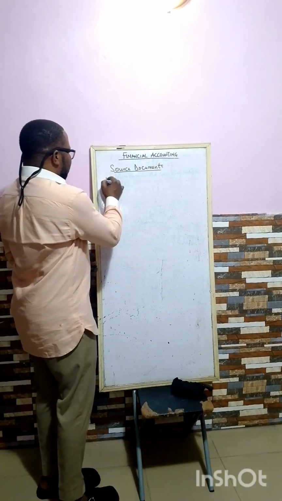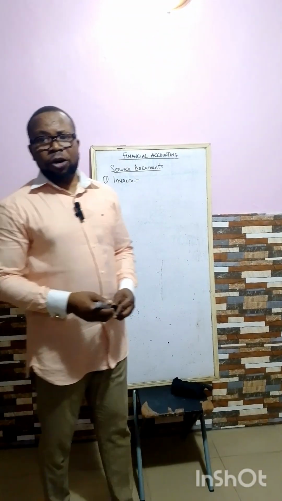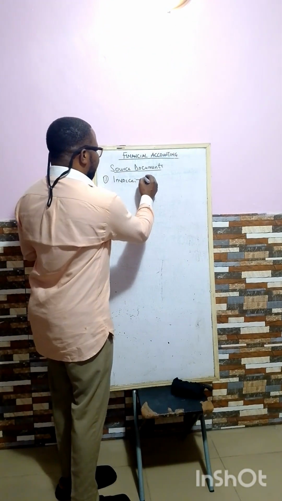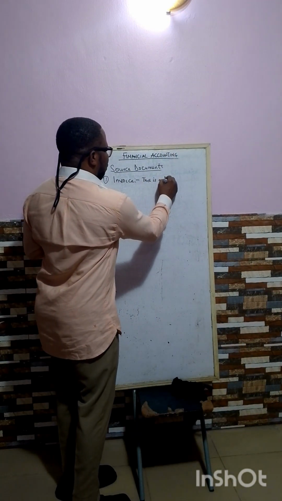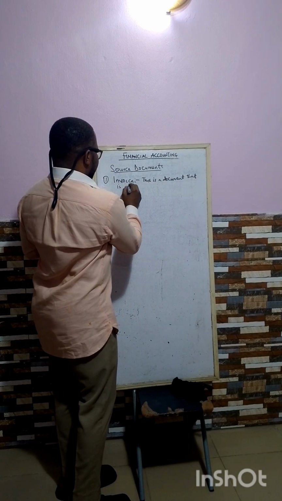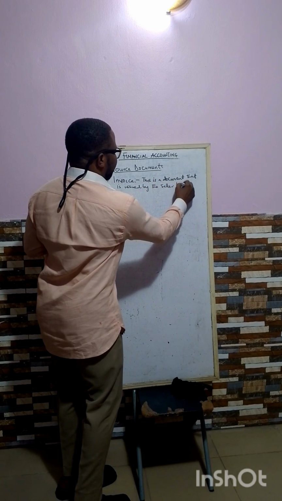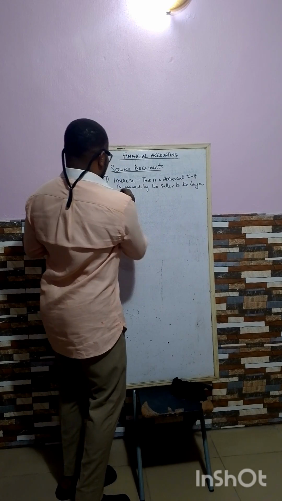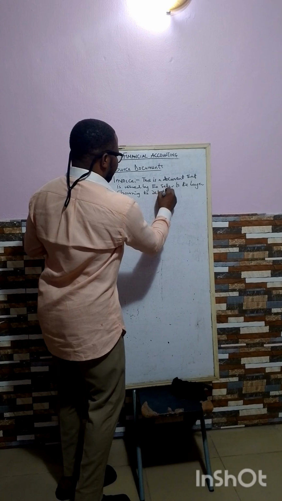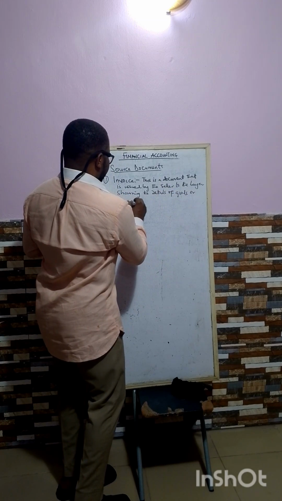Àkọ́kọ́ ni a ní number 1, invoice. Invoice. Kí la understand by invoice? We said invoice is a document that is issued by the seller to the buyer showing the details of goods or services supplied.